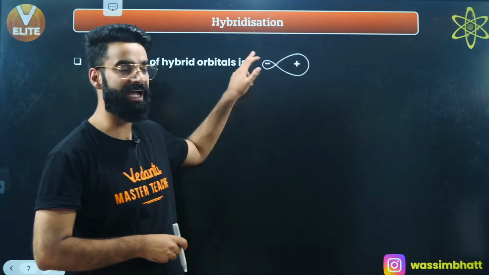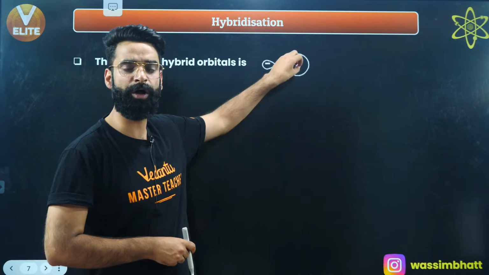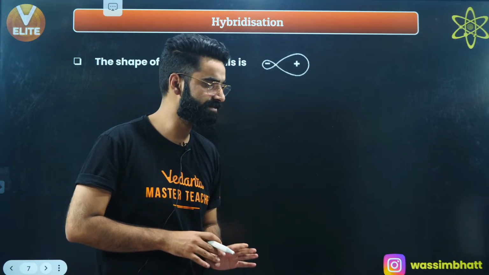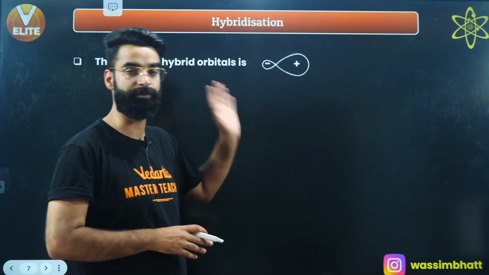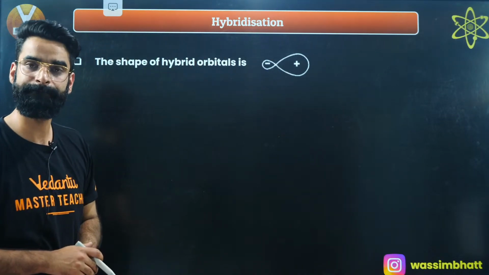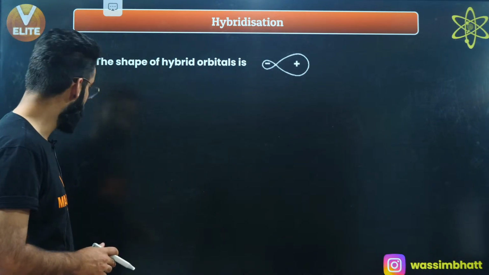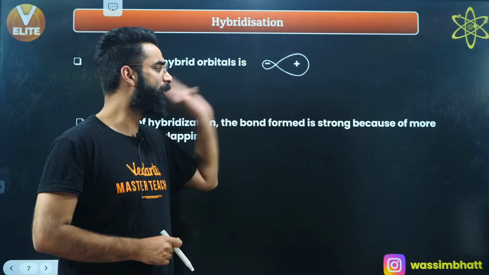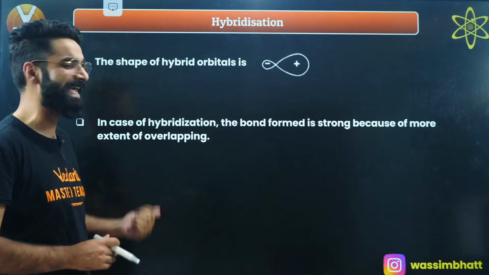And this is the shape of the hybrid orbital. One of the lobes will be bigger in size and one of the lobes will be smaller in size. Let me tell you one more thing. In case of hybridization, the bond formed is strong because more is the extent of overlapping.